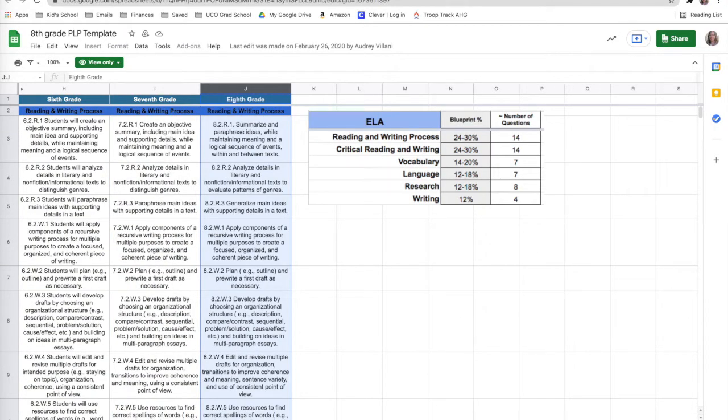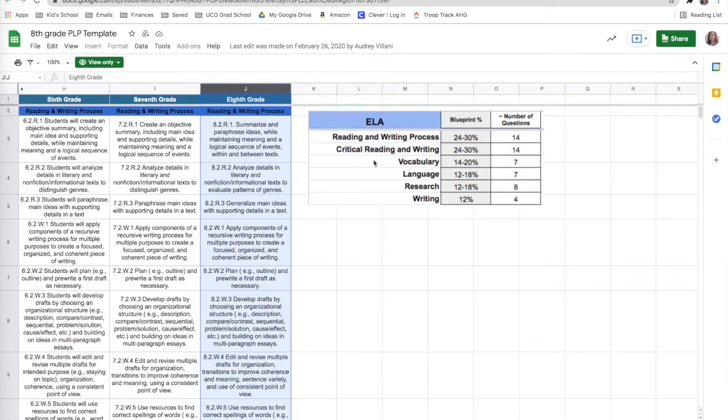So here's ELA. Over here on the right, we have our reading and writing process, which is this here in blue. That makes up 14 questions on the state test, on our benchmarks here. Critical reading and writing is also going to be 14 questions on the test. So we're going to spend a lot of our school year this year working on these 2 big topics.